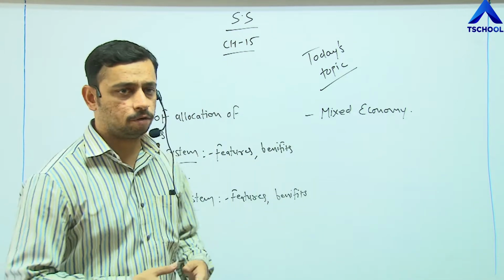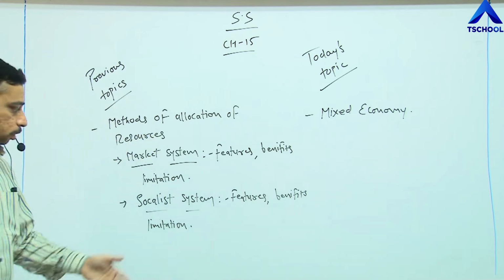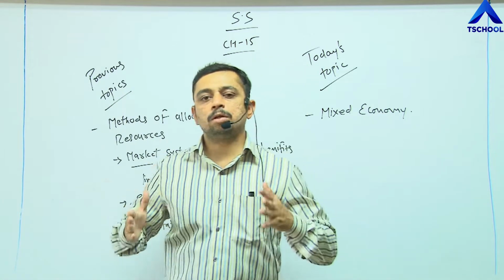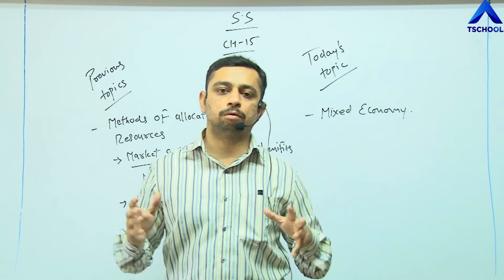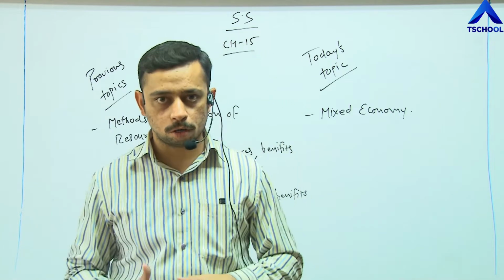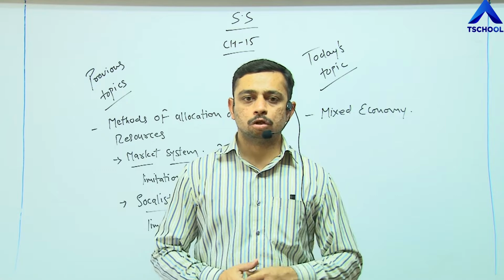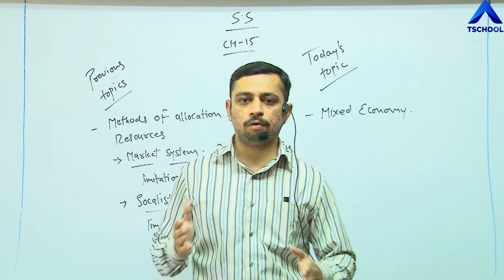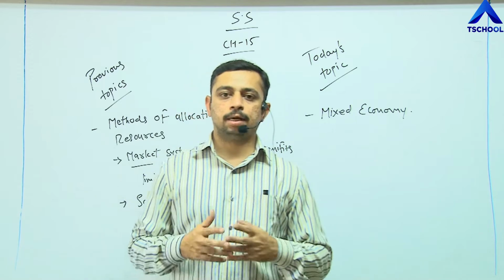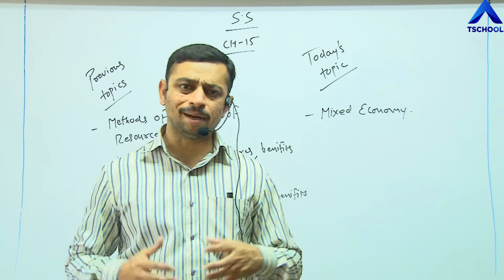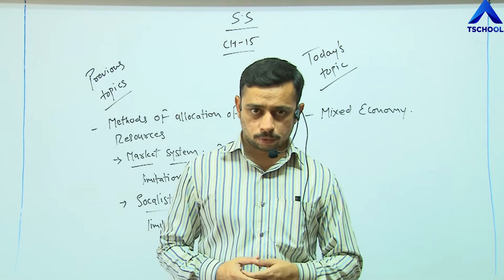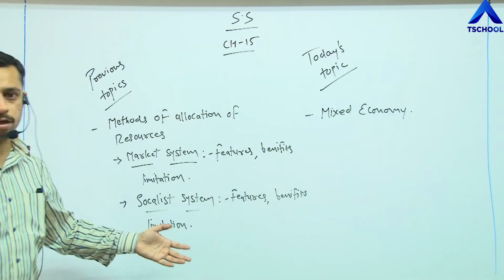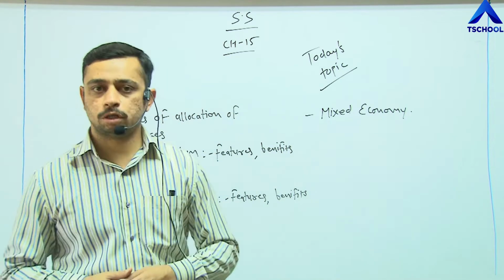And the second system that we see, that is the method of allocation of resources, that is the socialist system. What is in the socialist system? Keeping the needs of society in mind, and producing the product, right, at a reasonable price. So each and every customer who is living in the society in different states, in different areas, can buy their product and satisfy their own needs. That is all about the socialist system, right? We have seen these two features, one of the most important topics of chapter number 15, right? I hope the concept is clear.